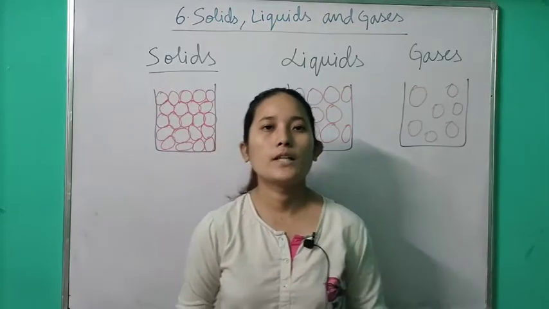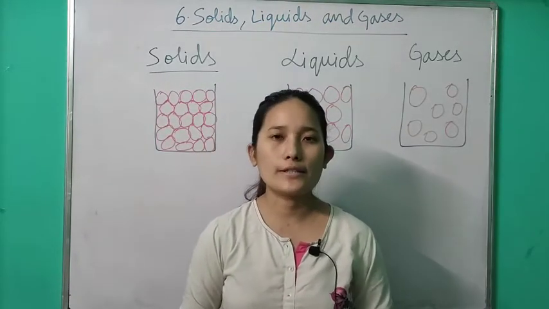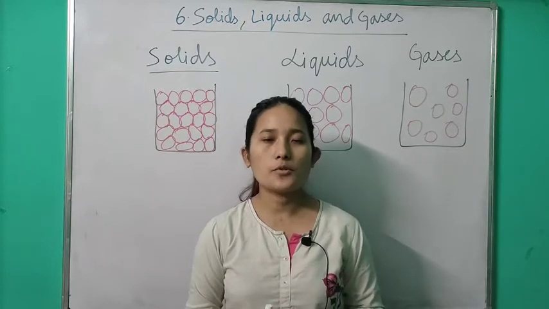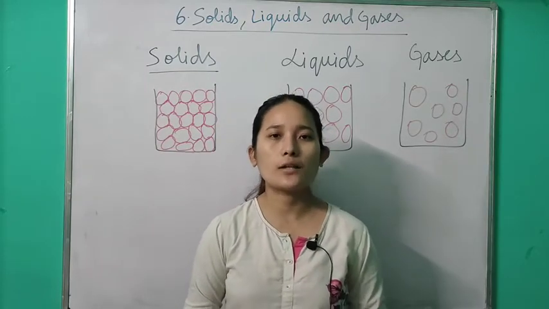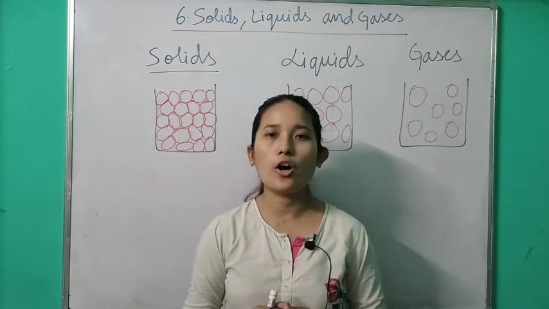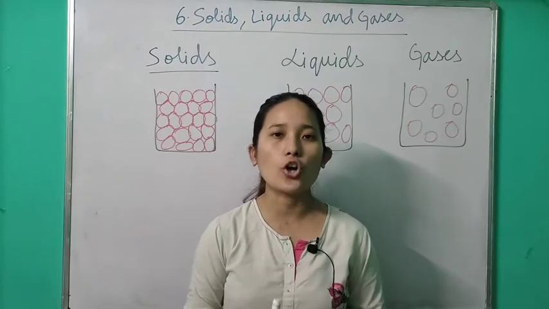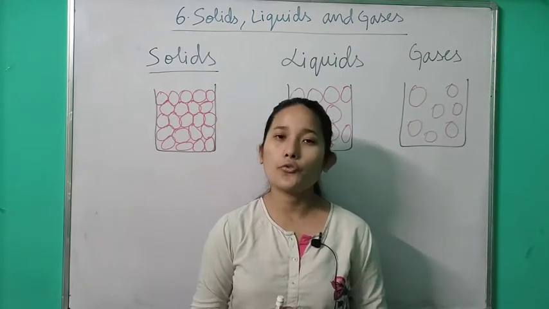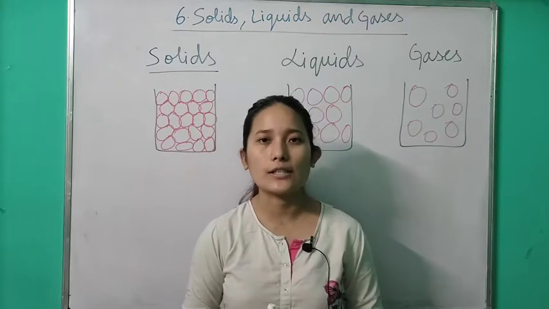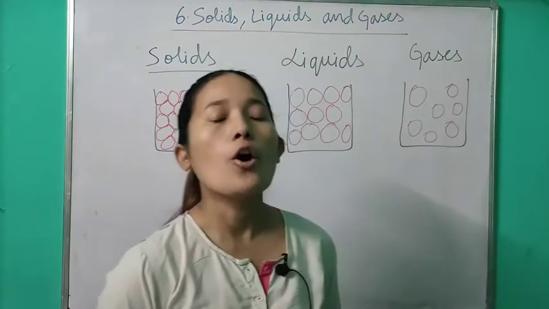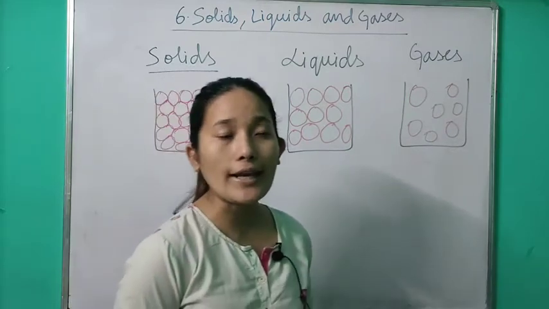Like I told you, all matter is made up of atoms or molecules, and the arrangement of atoms or molecules differs in all three states of matter, because of which they have certain characteristics. Now let us look at the arrangement of molecules in solid, liquid and gases.